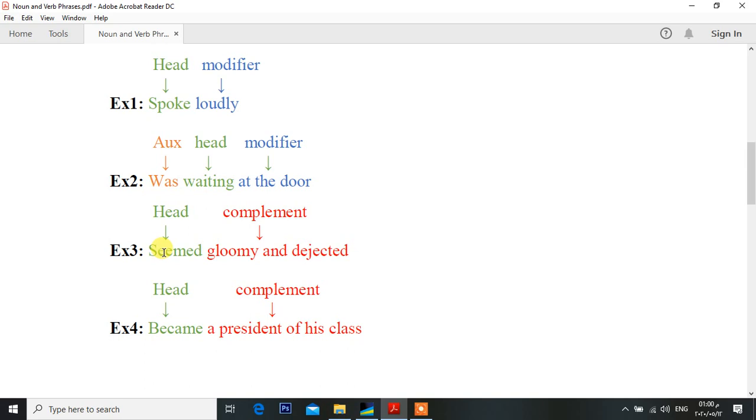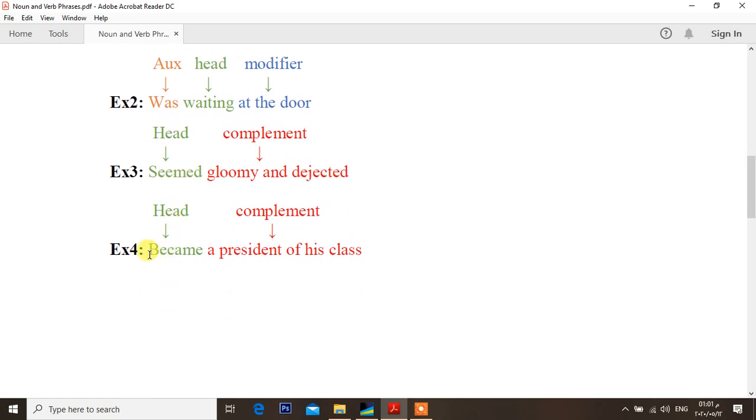Turn to the third example. Seemed gloomy and dejected. Seemed here is a main verb, and we call the main verb a head. Gloomy and dejected here is regarded as a complement of the verb seemed. So here gloomy and dejected are complements of the verb seemed.